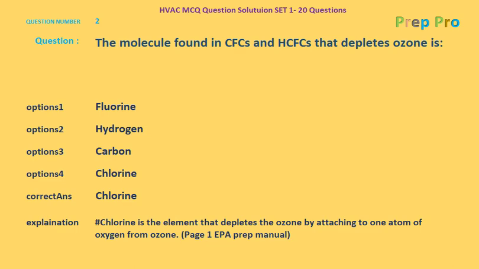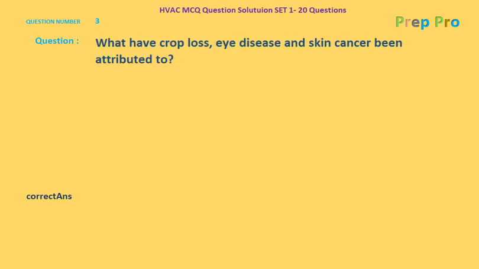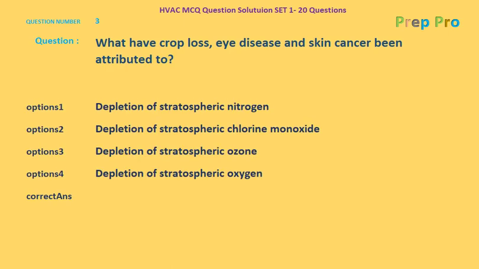Now we'll go forward to the question number 3. What have crop loss, eye diseases, and skin cancer been attributed to? The options are depletion of stratospheric nitrogen, depletion of stratospheric chlorine monoxide, depletion of stratospheric ozone, and the depletion of stratospheric oxygen.